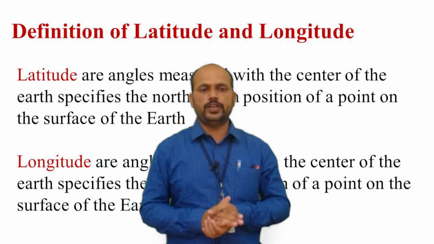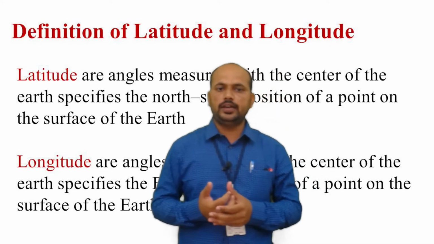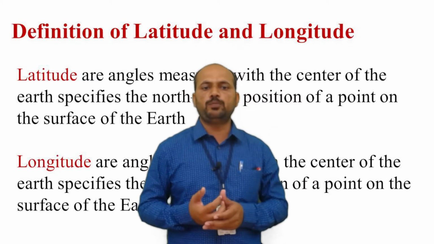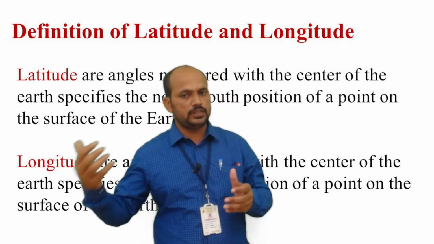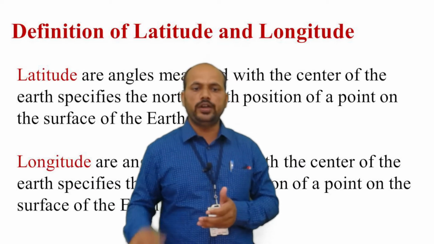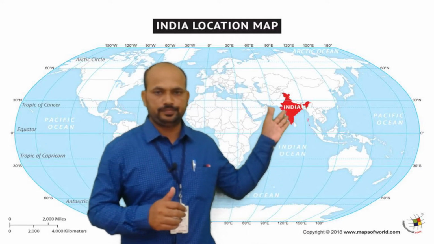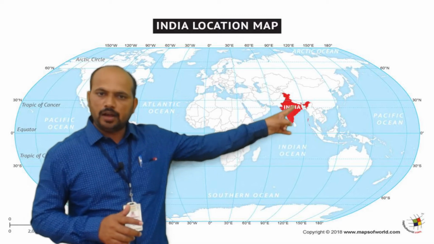So, in short, if you are asked the definition of latitude and longitude, you can tell about that. Latitudes are angles measured with the center of the earth, specifying the north-south position of a point on the earth's surface, whereas longitudes are angles measured with the center of the earth, specifying the east-west position of a point on the surface of the earth. Now, according to this, look at the globe, you will understand better. Now this is India and this is the equator. India is lying above the equator.